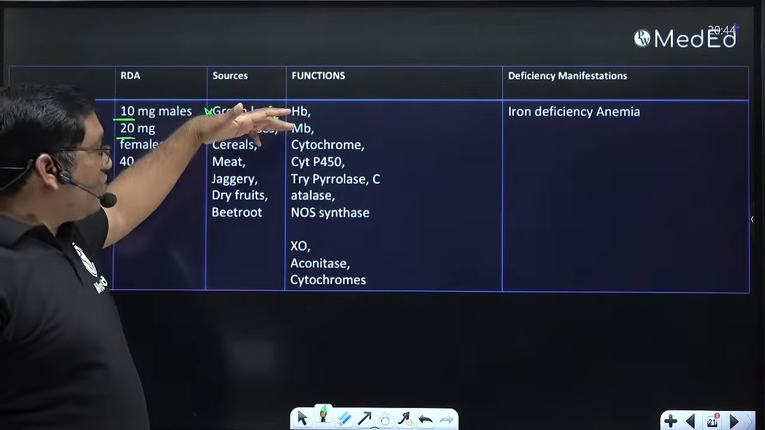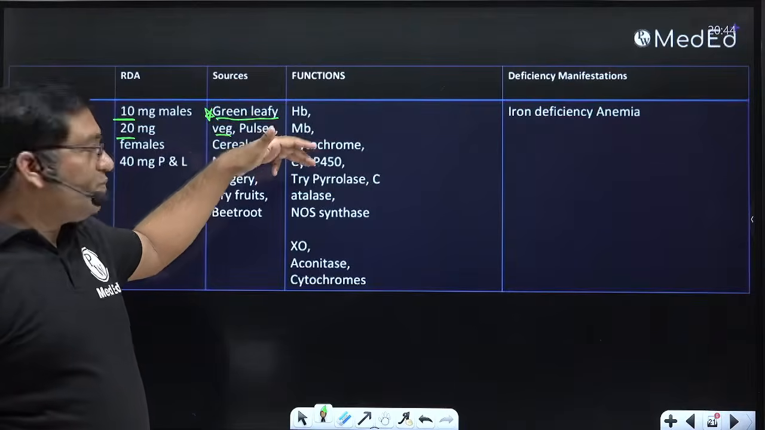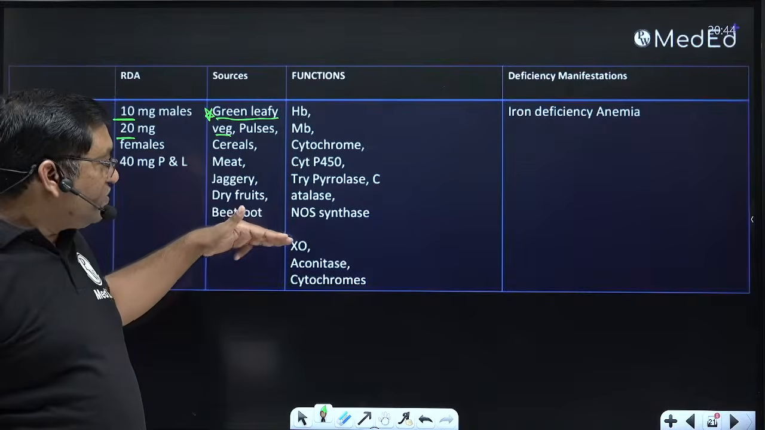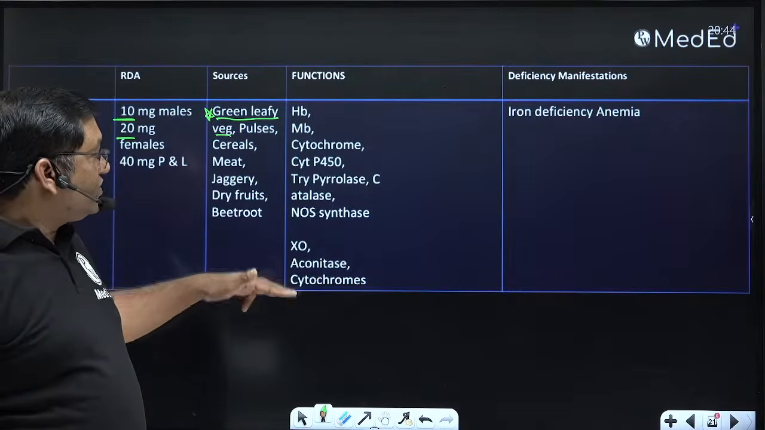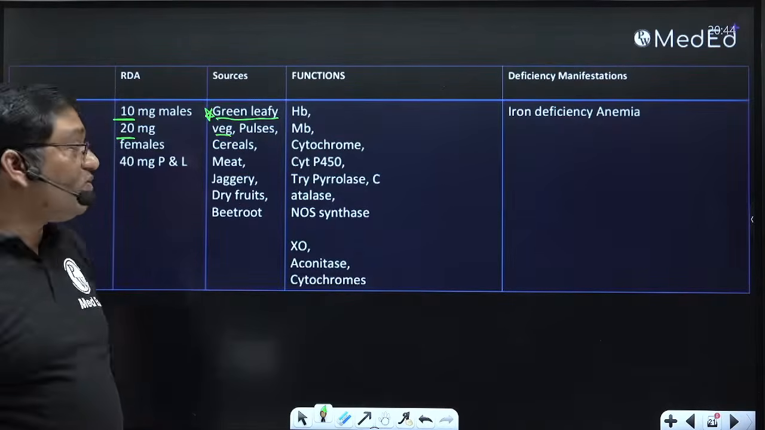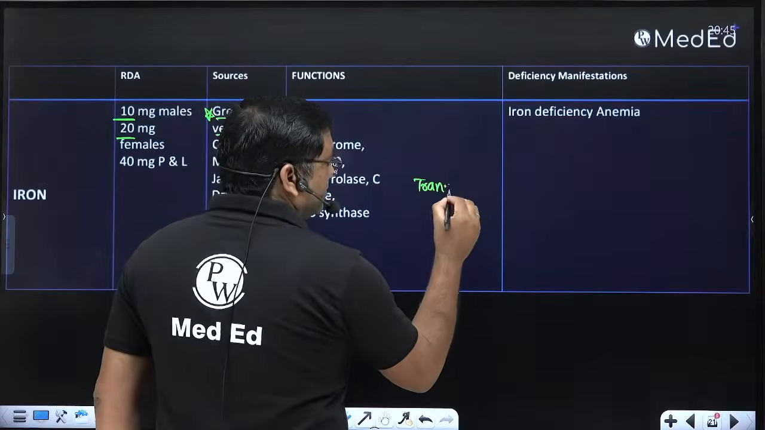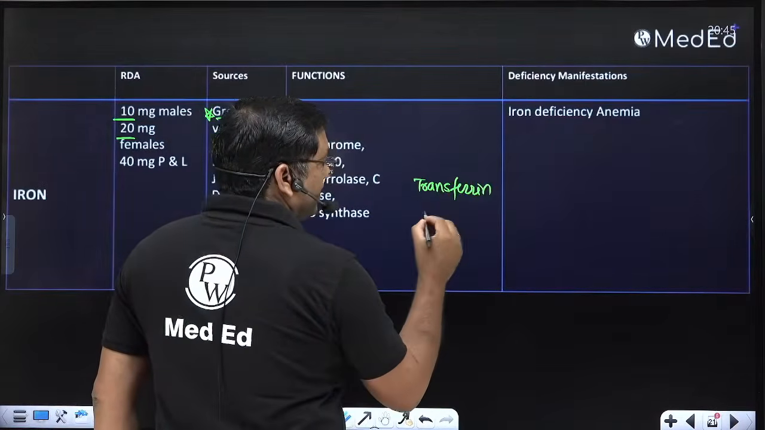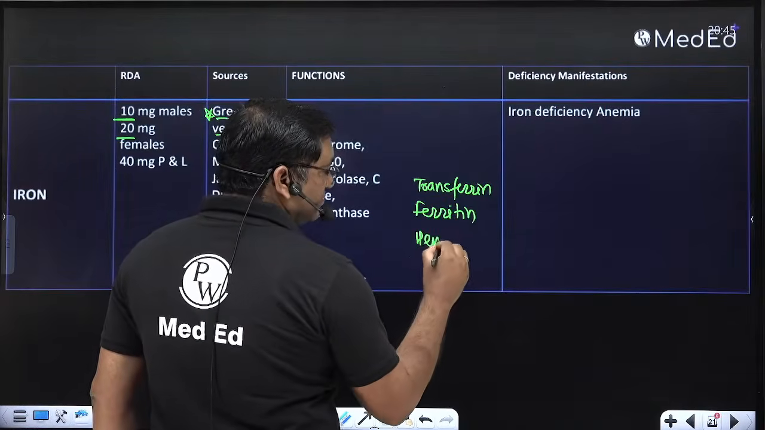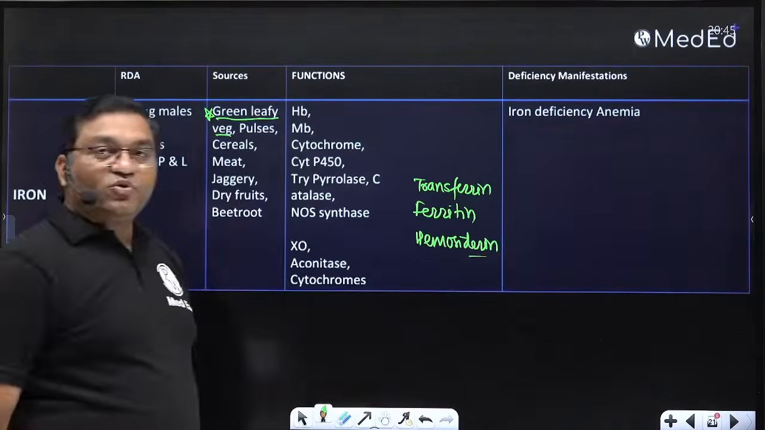Hemoglobin, myoglobin, cytochrome C, cytochrome oxidase, cytochrome P450, tryptophan pyrrolase, catalase, nitric oxide synthase, xanthine oxidase, aconitase, cytochromes. These are the different enzymes. Also, the transport and storage forms of iron are transferrin, ferritin, and hemosiderin. So these are the different iron containing proteins.